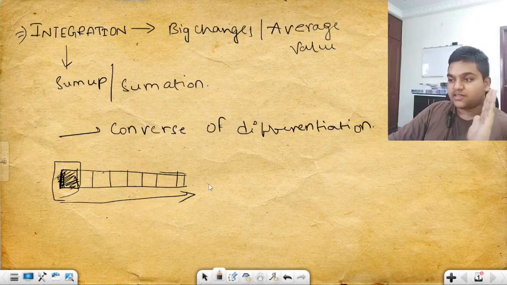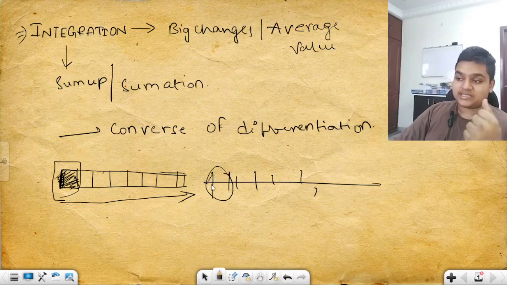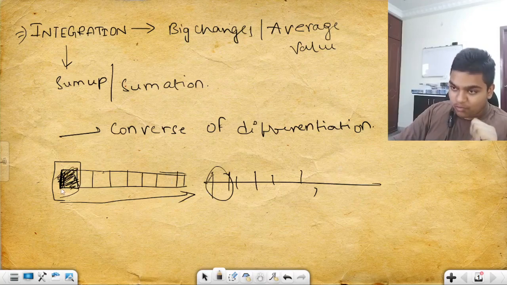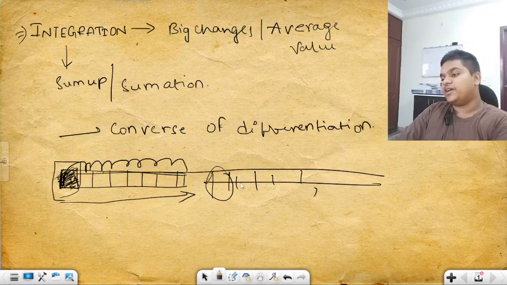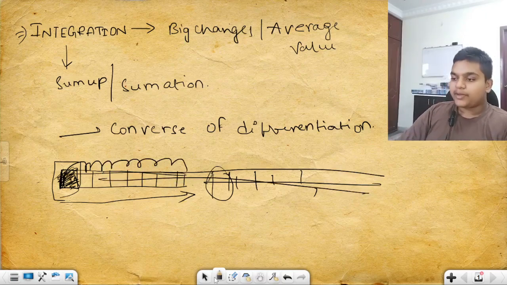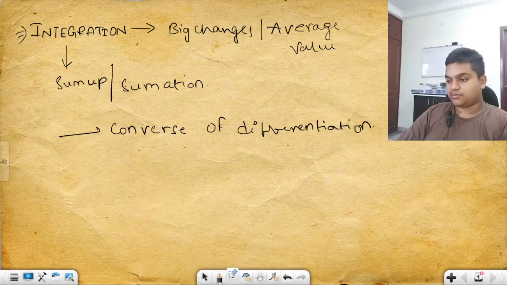In differentiation, we have a big line, we divide it, and we study the properties of one piece. But in today's episode, we will be discussing the properties of one piece, and we will be adding up to get an infinitely long thing. That is integration, guys. So it is a converse of differentiation.